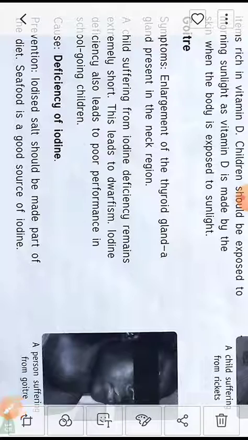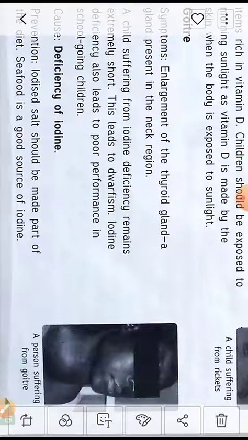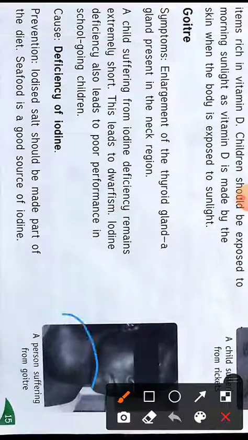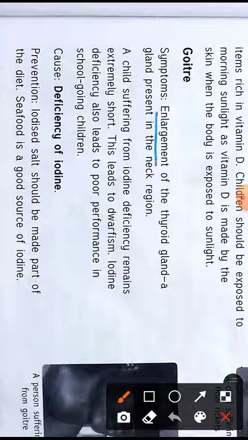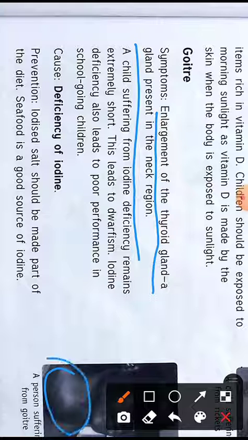Now let us see another disease which is goiter. You can see goiter looks somewhat like this. See this picture. This is goiter. Why does it happen? What are the symptoms? Let us see. In goiter, there is enlargement of the thyroid gland present in the neck region. There is a thyroid gland here and this gland actually enlarges.